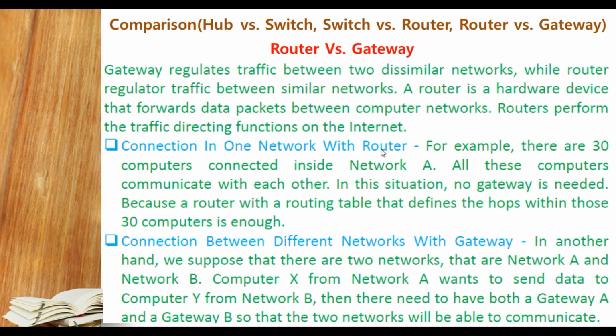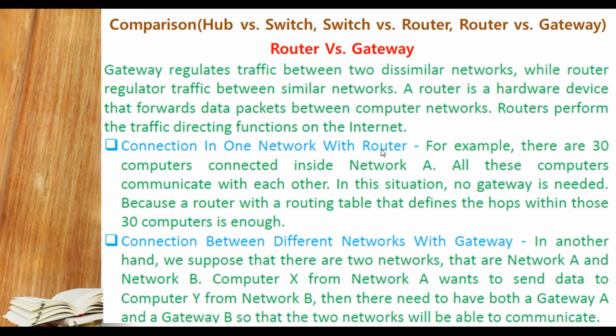For example, if there are 30 computers connected inside a network and all these computers communicate with each other, in this situation no gateway is needed, because a router with the routing table defining hops, the different types of paths within those 30 computers, is enough.